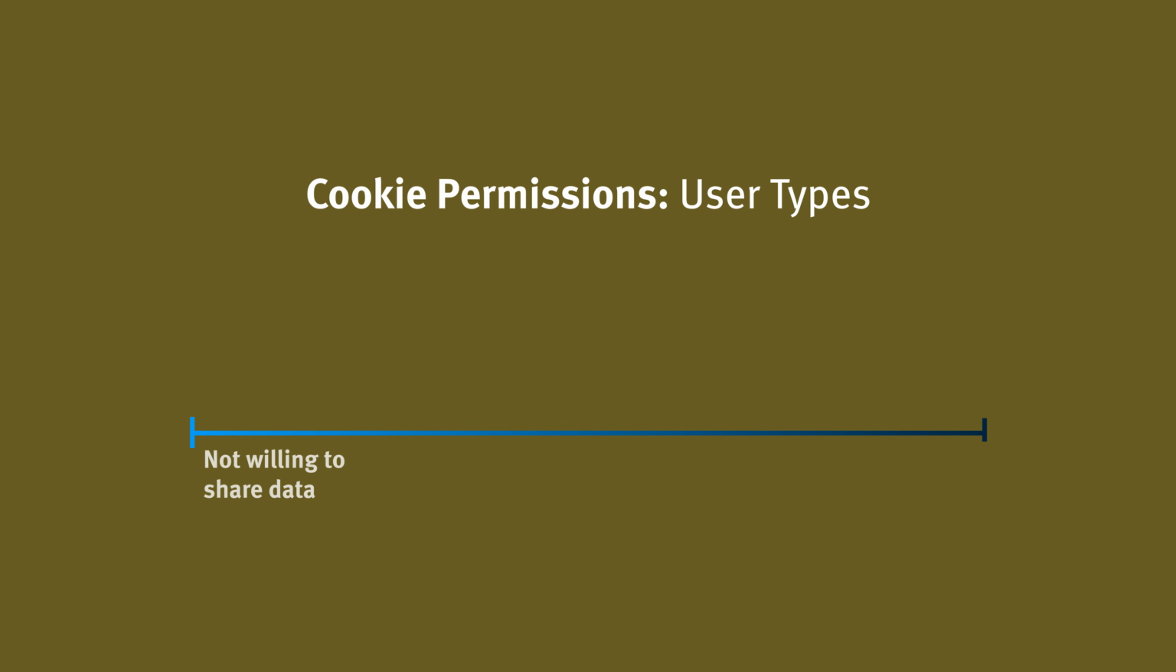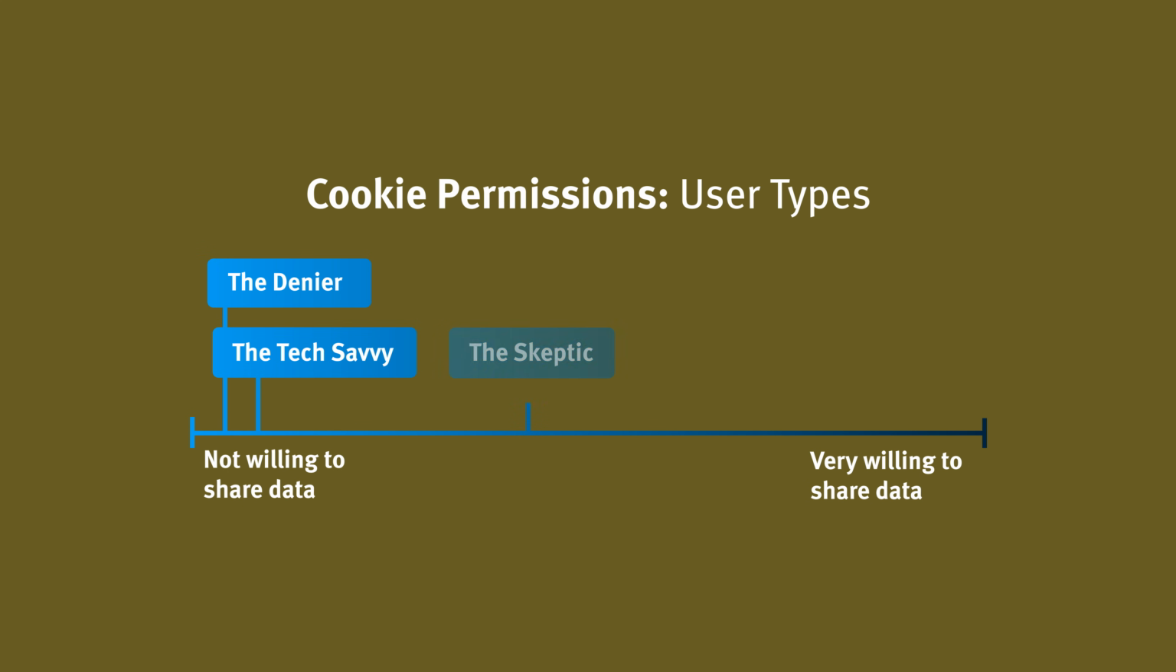Users divide into different categories depending on how willing they are to accept cookie permissions. Some exhibit more reluctance, some maintain a more neutral stance, while others are eager to comply. Understanding the range of how users interact with cookie permissions gives you an idea of whom your designs might alienate. For example, having only one accept all option might alienate users who are less willing to share their data.